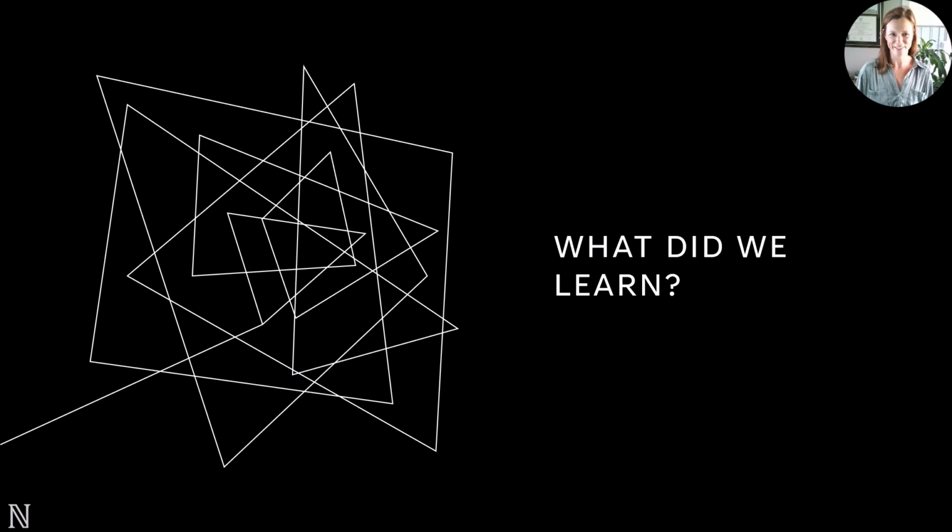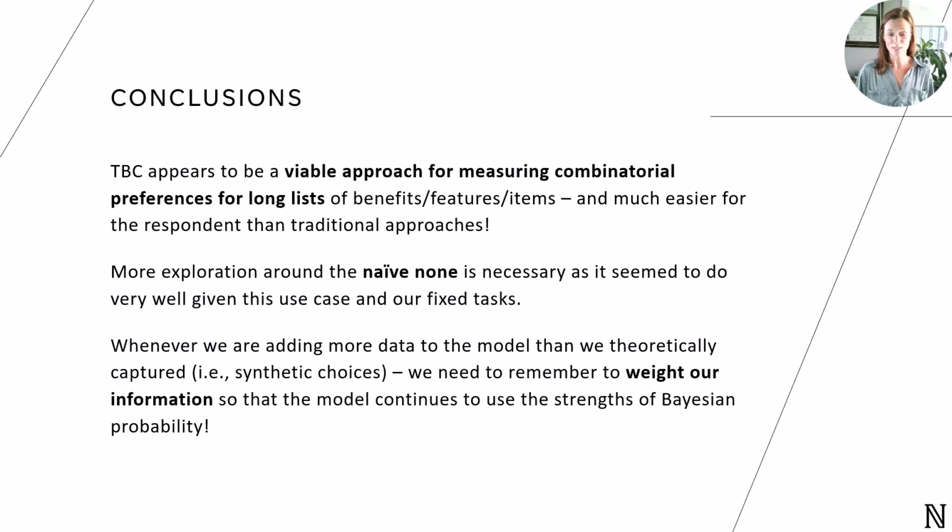All right, so our final, what did we learn? Well, TBC appears to be a very viable approach for measuring combinatorial preferences for long lists of benefits, features, items, and much easier for the respondent than those traditional approaches. More exploration around the naive none is necessary, though, as it seemed to do very well given this use case and our fixed tasks, but we would love more folks to test it and try it out. And of course, whenever we are adding more data to the model than we theoretically captured, those synthetic choices, we need to remember to weight our information so the model continues to use the strengths of Bayesian probability.